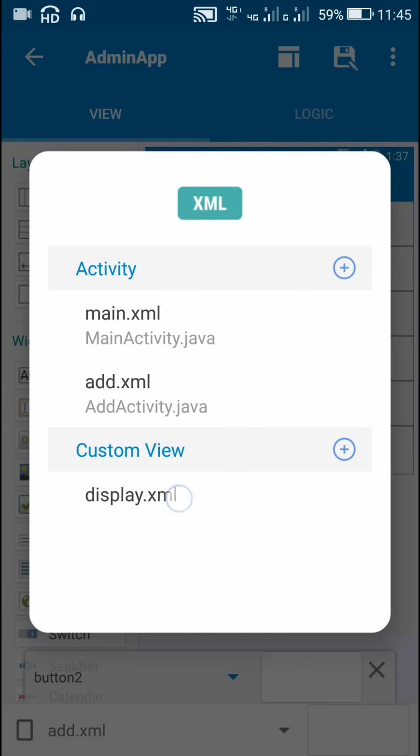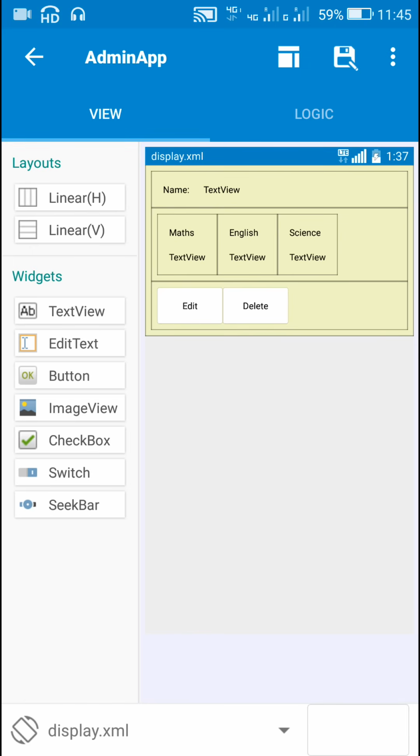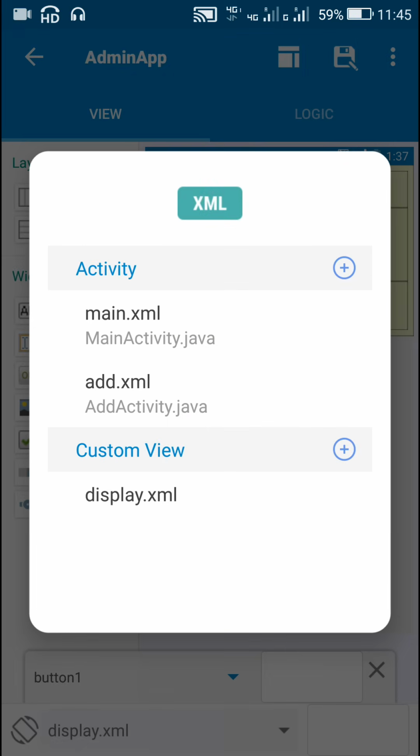I have also created a custom view which will display the data stored in Firebase in the list view. So in this custom view I have added this text view 2 for displaying name, text view 8 for displaying the marks in maths, text view 6 for English and text view 3 for science. And also I have added this button 1 and button 2. Button 2 is for delete and button 1 is for edit.